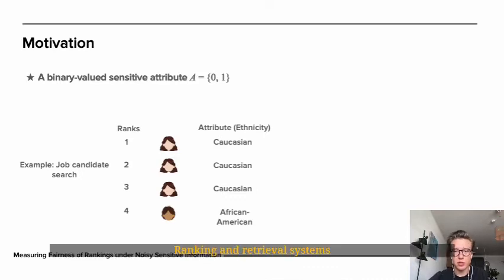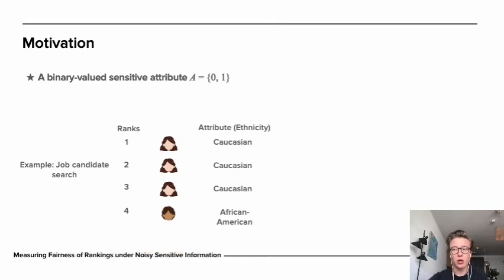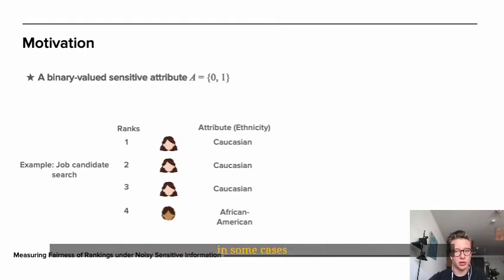Ranking and retrieval systems play a critical role in information discovery. These systems aim to maximize the relevance of the retrieved objects for their typical users, which unfortunately can introduce bias against minority groups. To evaluate fairness of ranking with respect to demographic groups, such as ethnicities or gender, we must first find the group memberships of all items in the ranked lists. In other words, we need to learn the sensitive attributes, known as labels, such as ethnicity or gender, associated with each element. Unfortunately, collecting such membership labels may be costly, operationally challenging, or even illegal in some cases.